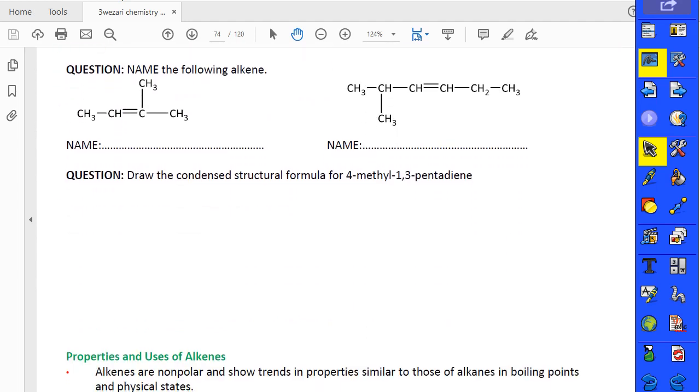Yes, there are different examples. Let me show you. Write the name of the alkene. As we know, guys, it consists of the double bond, so it's alkene. But where can we start?